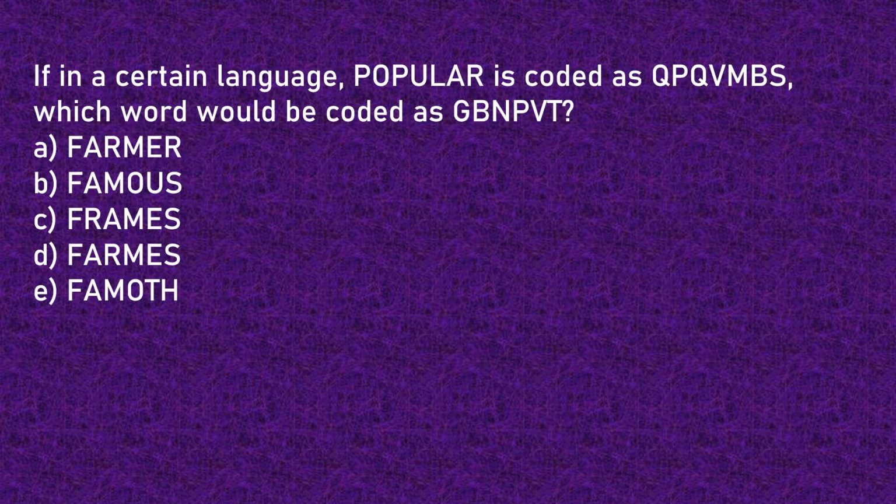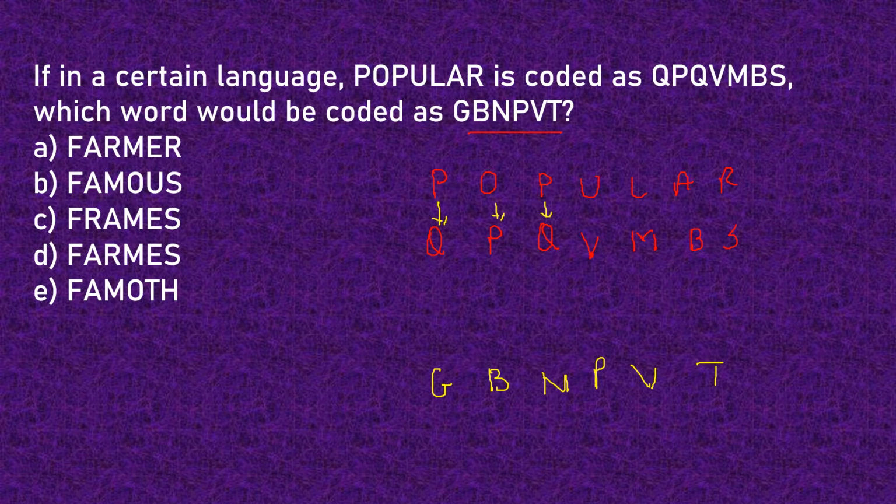Now let us have a look at the fourth question. If in a certain language popular is coded as QPQVMBS, what word would be coded as this? So the word popular, let us write it down, has been coded as QPQVMBS. And you have to find the word for the code GBNPVT. So if you observe this carefully, these are the subsequent letters of the alphabets that are present in the word popular.